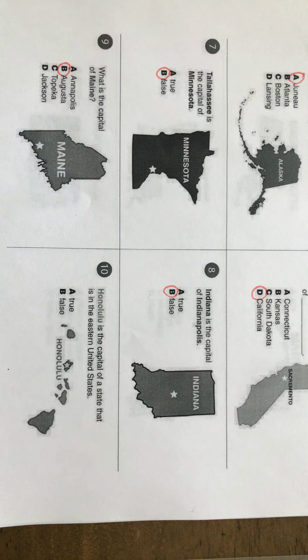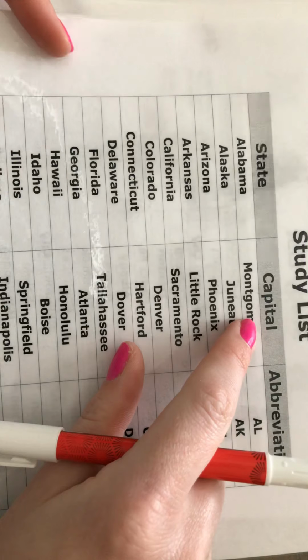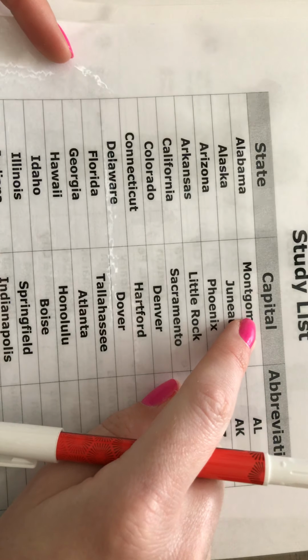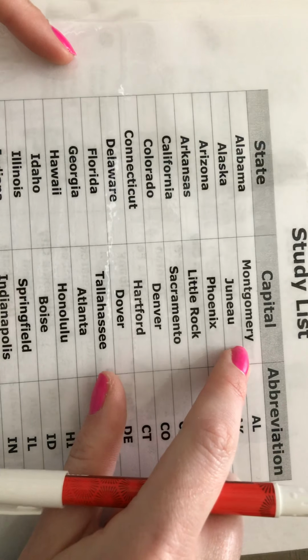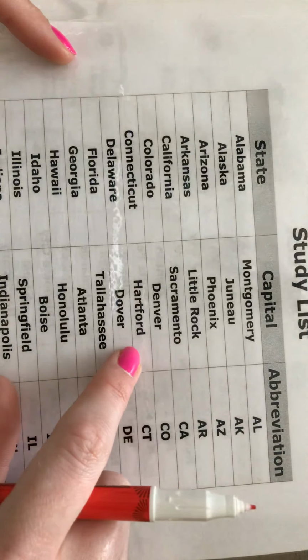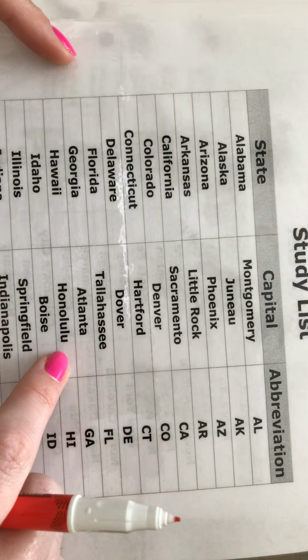All right, number 10, Honolulu is the capital of a state that is in the eastern United States. You might recognize this state. It's a chain of islands. If you don't, we're just going to look in our capital column for the word Honolulu. And if we find it, we can find our state. So working our way down. Here's an H, but that's Hartford. Working our way down. Oh, Honolulu.